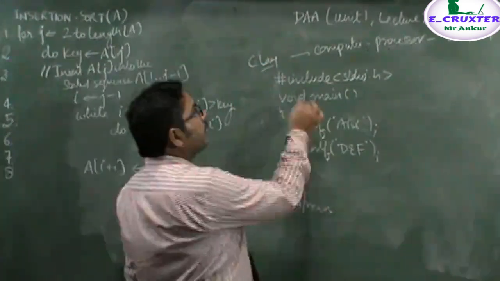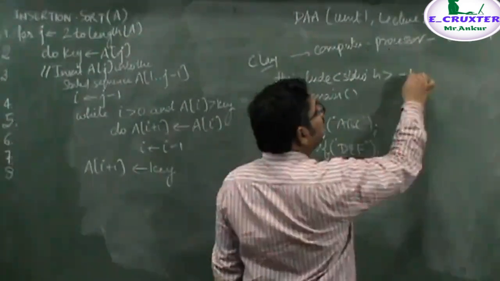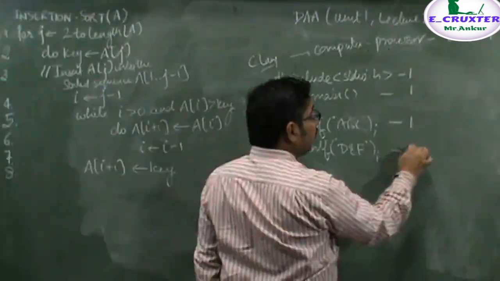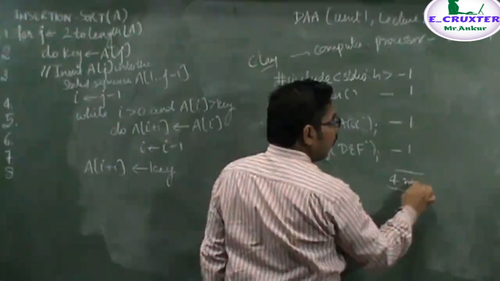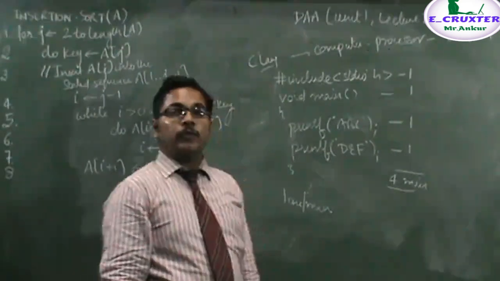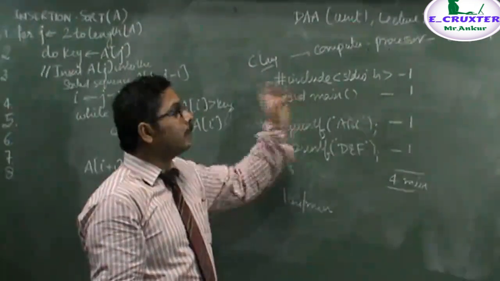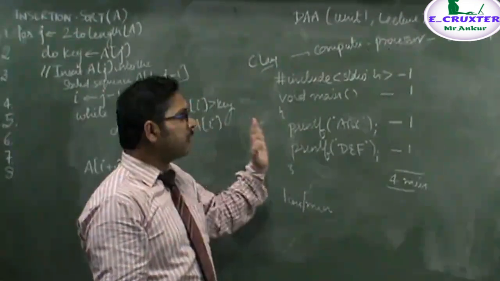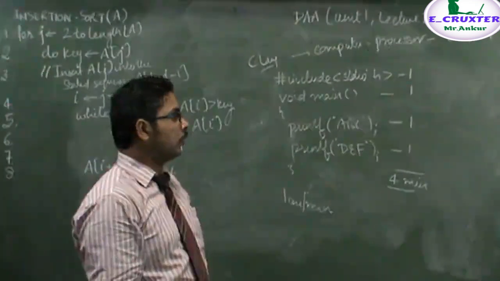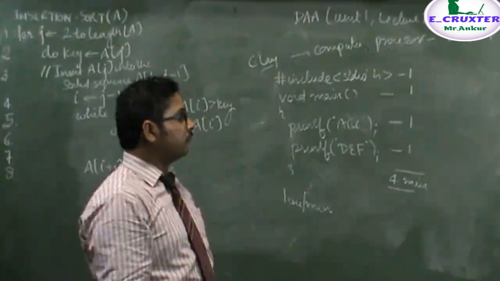Then you can say that these are basically the instructions, this instruction will be executed in 1 minute, this will be in 1 minute, this in 1 minute, and this in 1 minute, and total time will be approximately 4 minutes. This is basically the exact analysis we are talking about. But sometimes you will notice that the interpretation of each statement takes different time by the processor. But if we take the same time for executing, then we will say that roughly it is taking 4 minutes. Okay, and it will print two printf statements. One is ABC and the other is def.